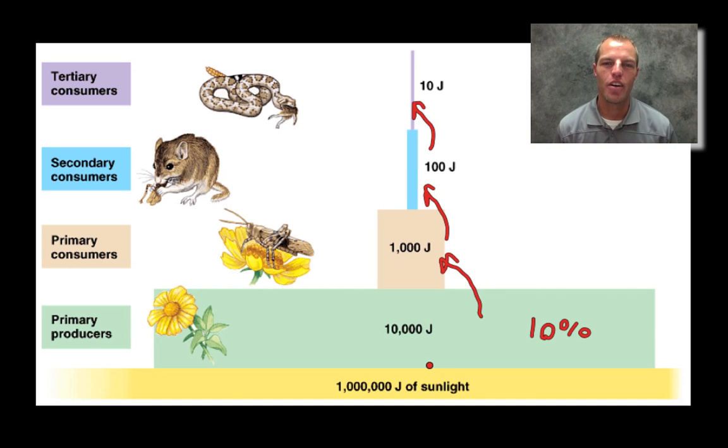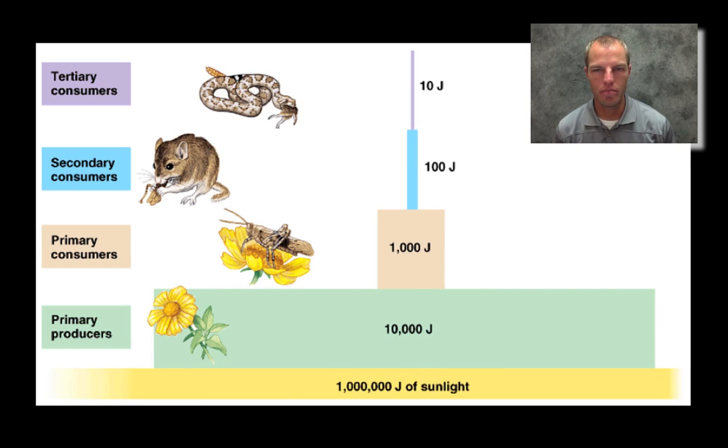So why is that? Well, plants got to live. They got to use energy. So about 90% of the energy is going to be used up by plants just doing what plants do. This grasshopper here, only 10% of its energy is going to get passed on because that grasshopper uses up a lot of the energy just living life until it gets eaten. So on and so on. So energy gets less and less as we go up through these trophic levels.